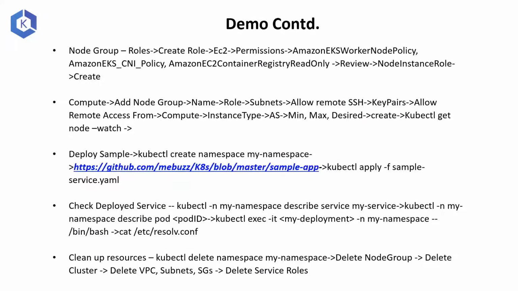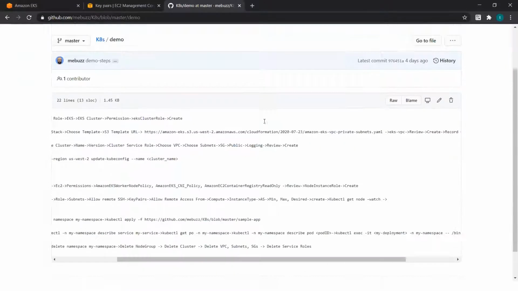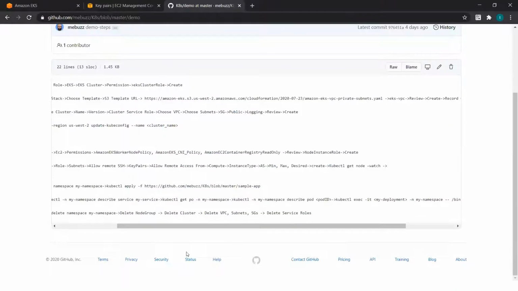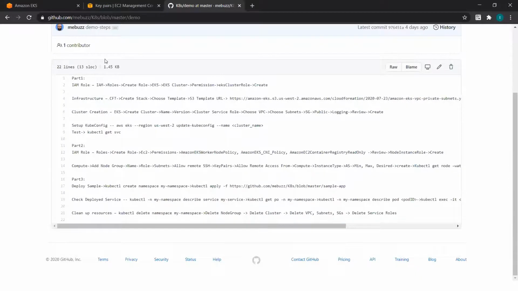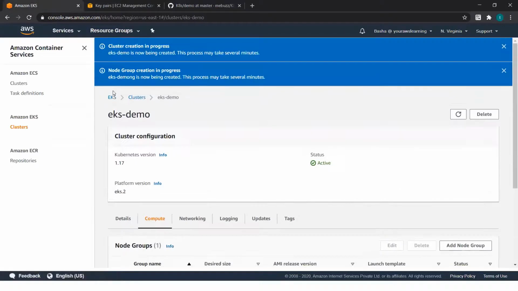I'll quickly switch over to my GitHub page. So this is my GitHub page, and I have all the steps written in just a text file, so it becomes easy for me to copy paste. For the sake of simplicity, because the cluster creation itself takes anywhere between 20 to 45 minutes, I have created a sample cluster just before the demo started.